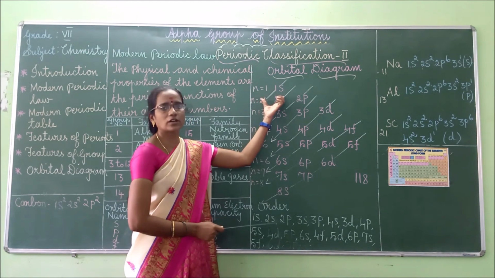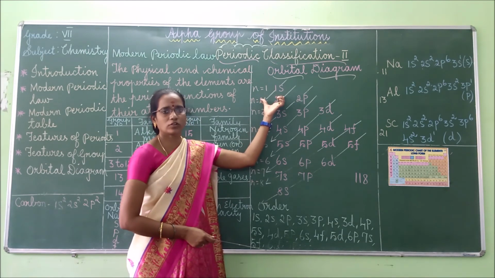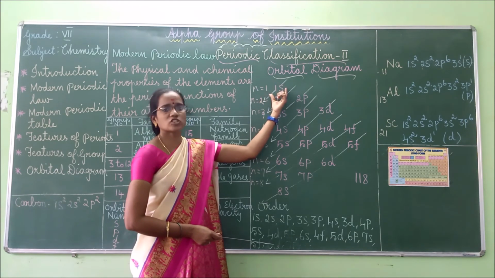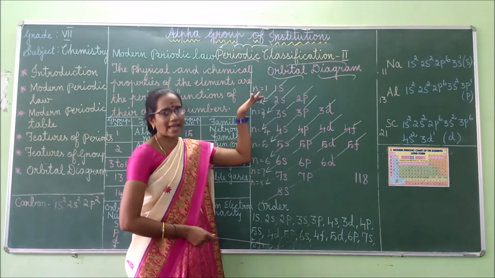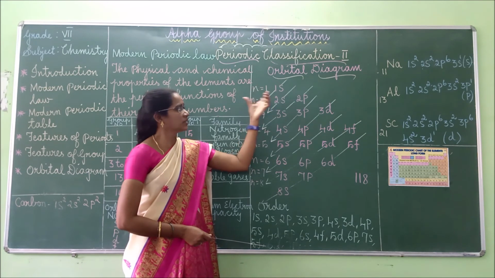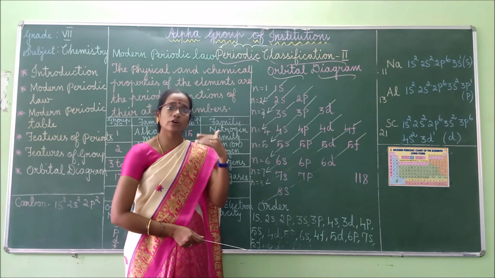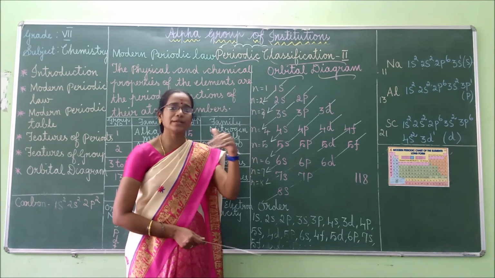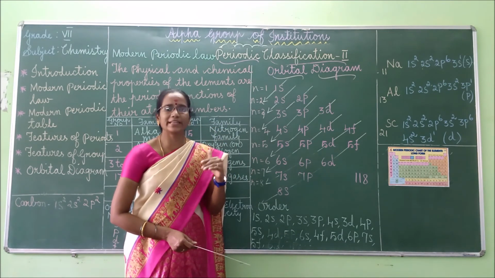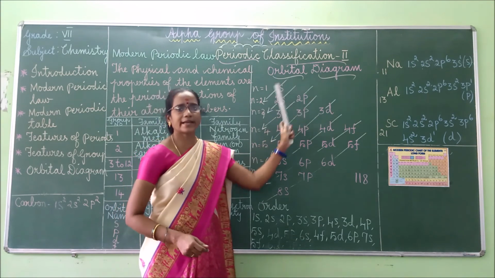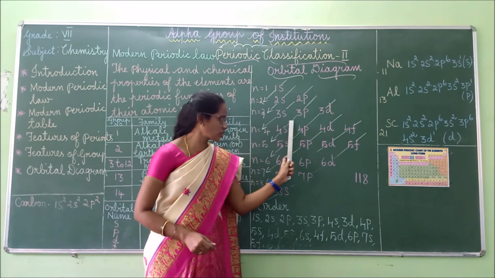So this orbital diagram is very important. Here the electrons are shown by the arrows, and it shows the filling of electrons. Spin means it is always spinning in nature. So this orbital diagram shows the spin of electrons, right?